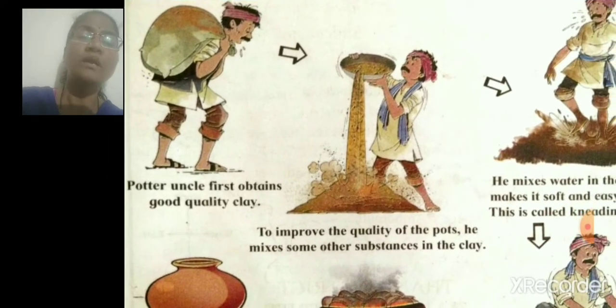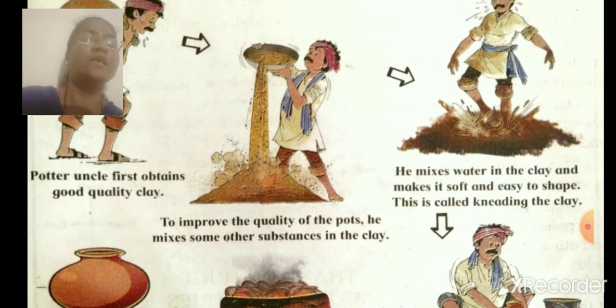Potter uncle first obtains good quality clay. Then, to improve the quality of the pots, he mixes some other substances in the clay. He mixes water in the clay and makes it soft and easy to shape. This is called kneading the clay.